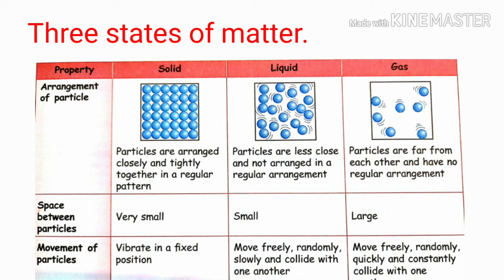For liquid, particles are less close. For gas, particles are far from each other. Space between the particles for solid is very small, liquid small, for gas large. Movement of particles for solid: vibrate in a fixed position; liquid: move freely, randomly, slowly, and collide with one another. For gas, move freely, randomly, quickly, and constantly collide with one another.